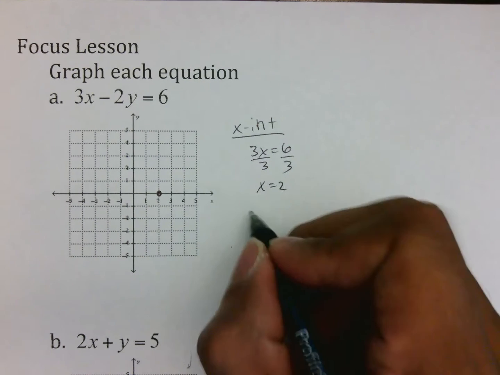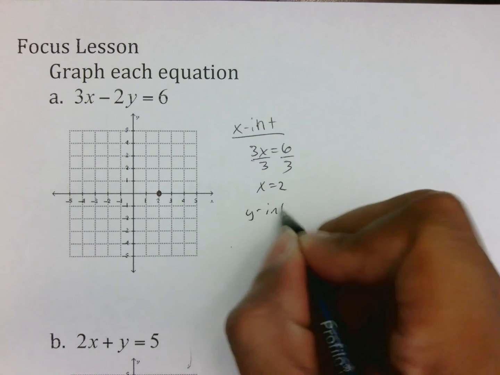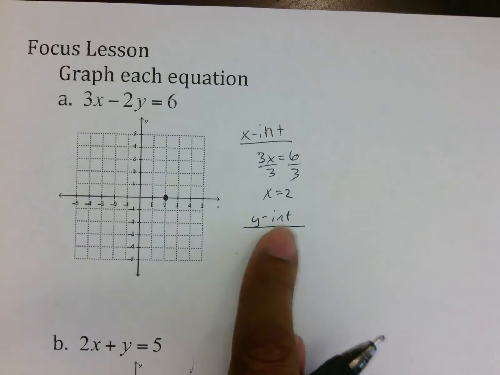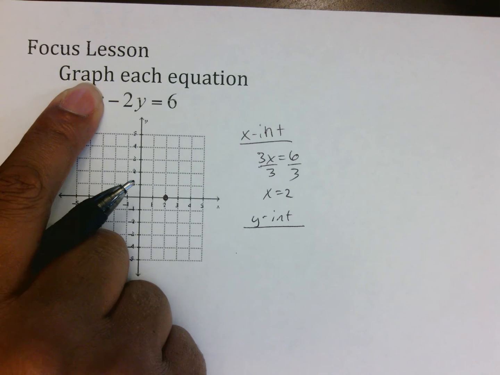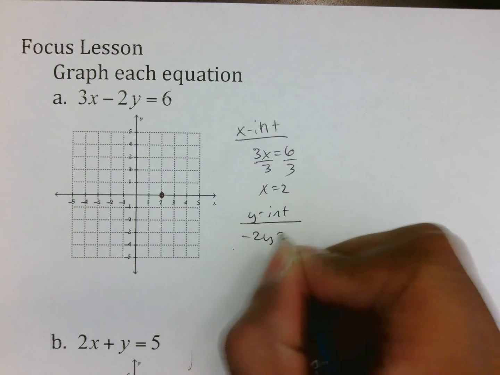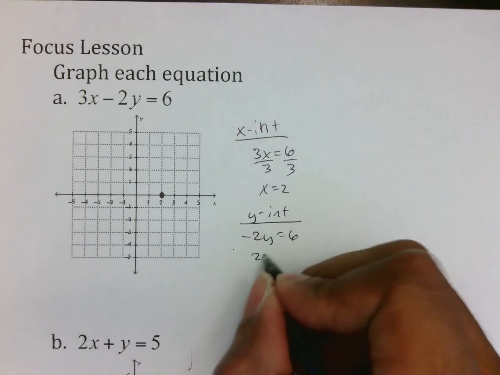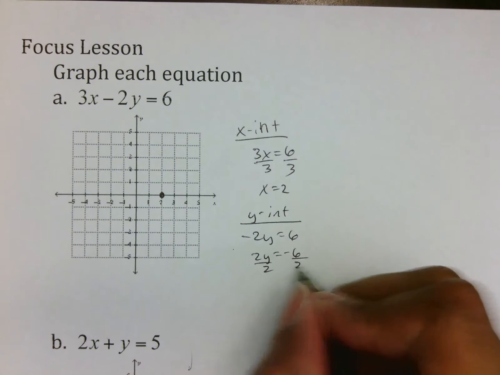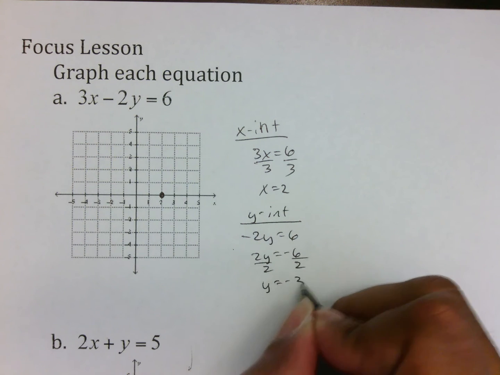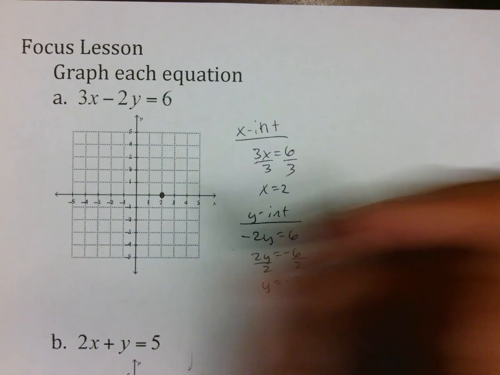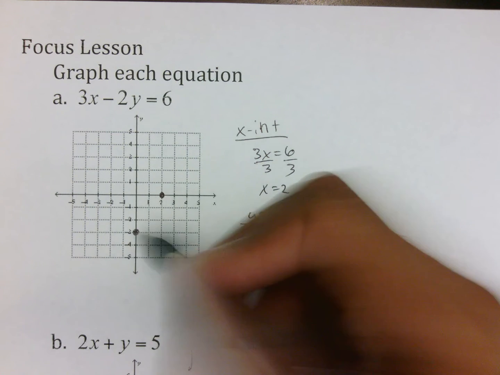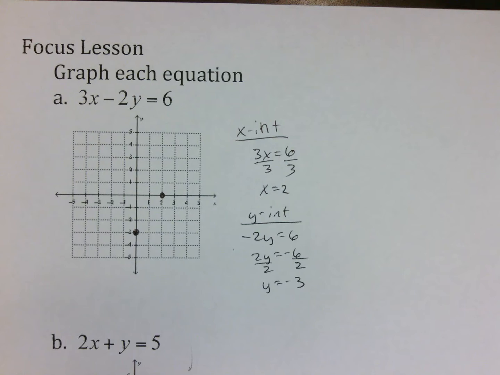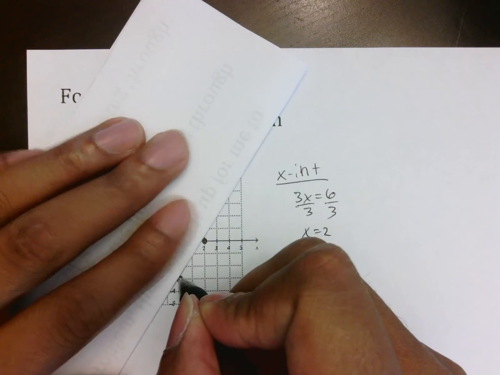right here. As I want my y-intercept, do the same thing, which means if I want y, ignore x. That is negative 2y equals 6, which I again switch and divide, and get y equals negative 3. If y is negative 3, it means go down 3. Put your dot, again that's your y-axis, and then draw your line connecting these 2 points.